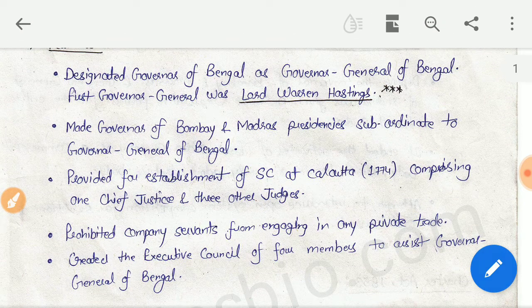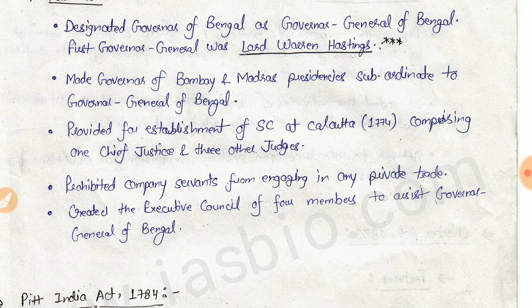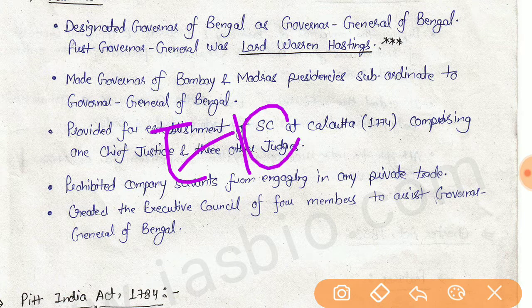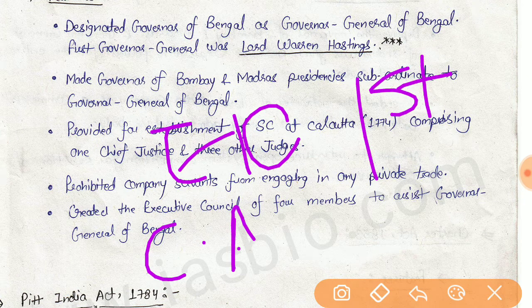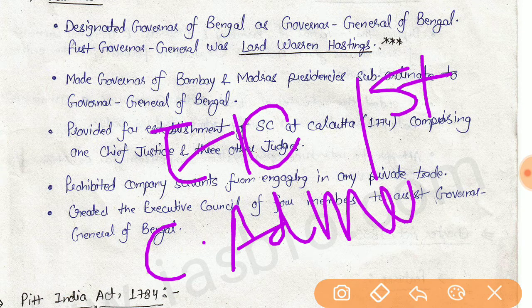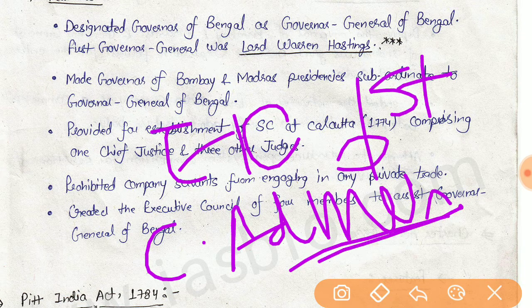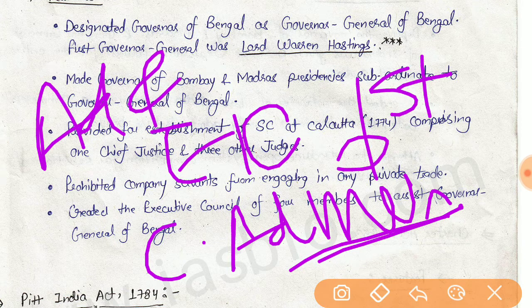The Regulating Act 1773 was implemented by the British government to control the working of the East India Company in India, and it was the first step in setting up central administration in India. It was also the first time that the British government recognized the administrative and political functions of the company.